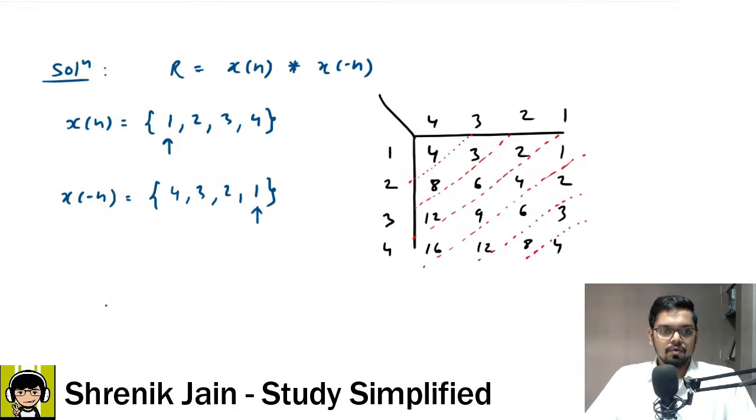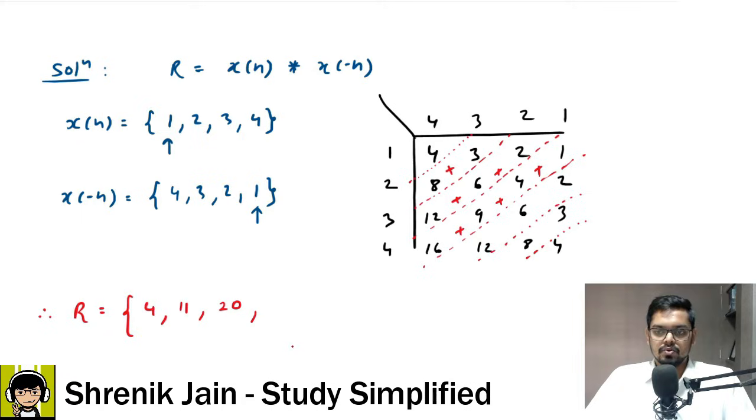Okay, therefore I will say my autocorrelation function has the value what? 4, then 8 plus 3, which is 11, and then 12 plus 6 plus 2, which is how much? 20, and then we have 6 plus 9 plus 4 plus 1, so 10 plus 20, 30. Similarly, next we have 12 plus 6 plus 2, that comes out to be 20, then 8 plus 3, that comes out to be 11, and then we have 4.